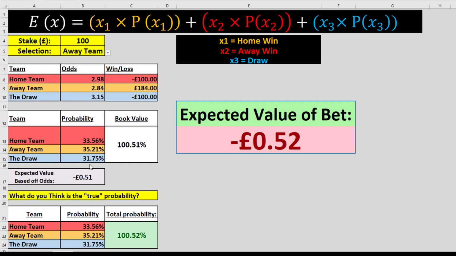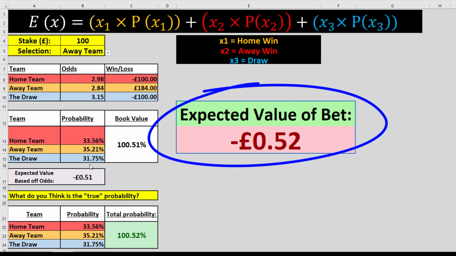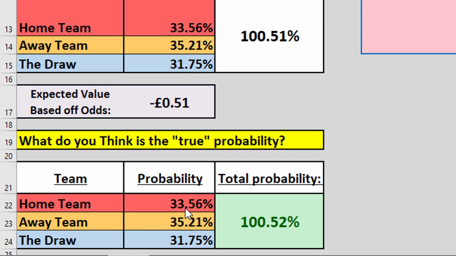However, when you do football trading or football betting long enough, you start to see that markets can get mispriced, and these odds right here, which convert to these percentages, aren't actually the true probability of the outcome occurring. And this is what this section here at the bottom of the spreadsheet is. This is where you manually input what you think the true probability of the match is. And right here, the spreadsheet will automatically calculate the expected value of the bet. So this bottom section here is what we edit in order to calculate the expected value.